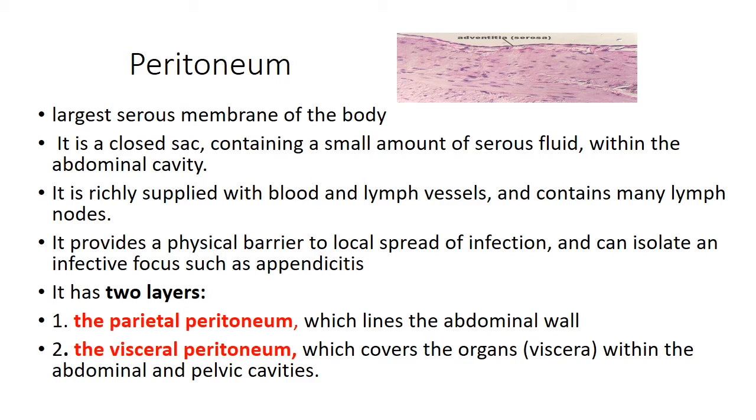Okay, now it has two layers. First one is the parietal peritoneum, second one is the visceral peritoneum. The parietal peritoneum lines the abdominal wall, and the visceral peritoneum covers or lines the organ. So there are two types of peritoneum: the parietal peritoneum which lies on the abdominal wall, and the visceral peritoneum that covers the organs or viscera within the abdominal and pelvic cavity.